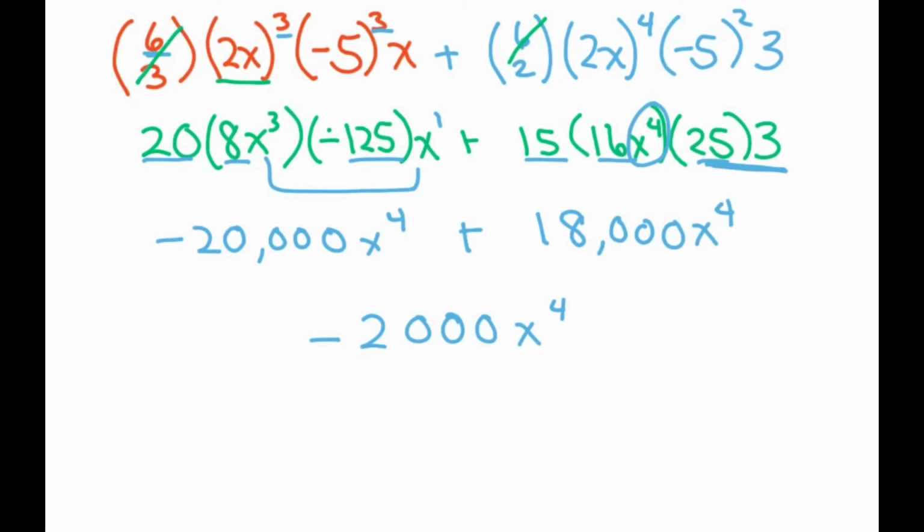They just want the coefficient, so your final answer would be negative 2,000.